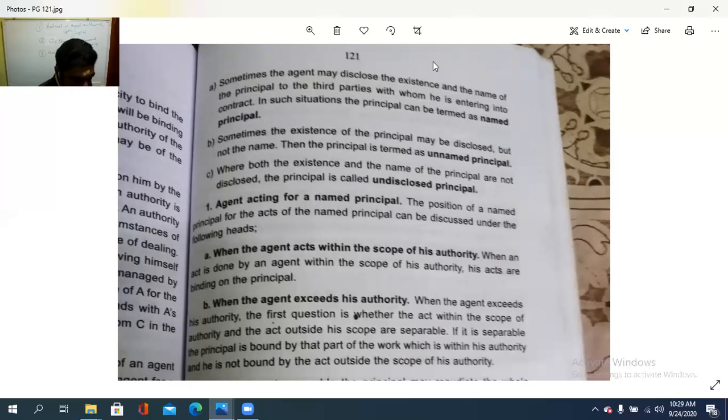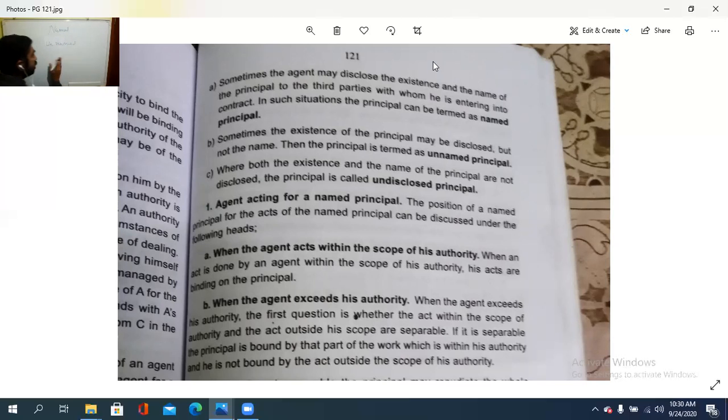So there are three cases to remember: one is a named principal, one is an unnamed principal, and then an undisclosed principal. When the existence and the name of the principal are disclosed by the agent to the third party, it is called a named principal. Then, if the existence is disclosed but not the name, it is an unnamed principal.